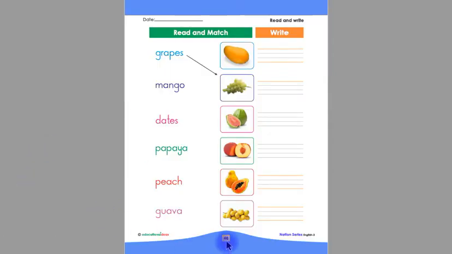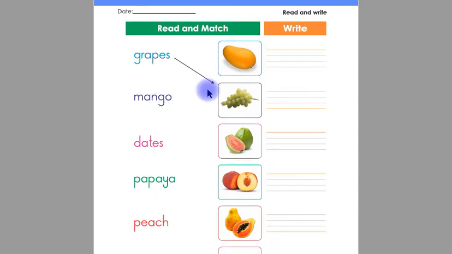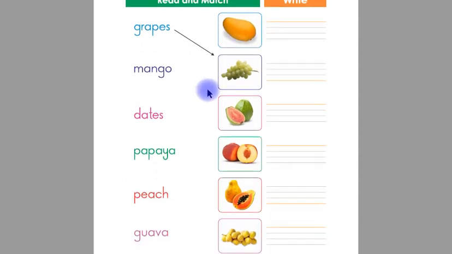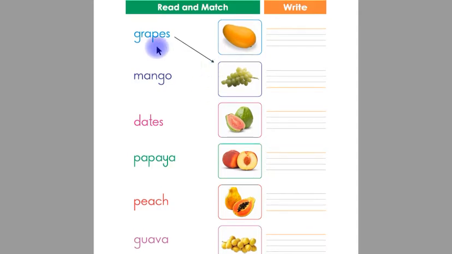Today we are going to learn from page number 46. On this page, children, you are going to read, match and write fruit names. Look at this, children. This is grapes, mango, dates, papaya, peach, guava. Listen again, children. Grapes, mango, dates, papaya, peach, guava.